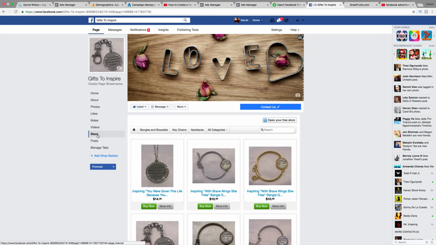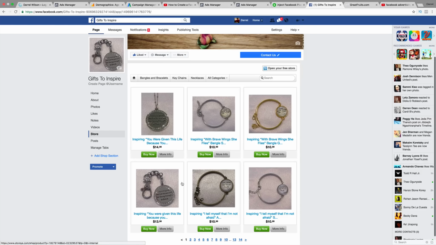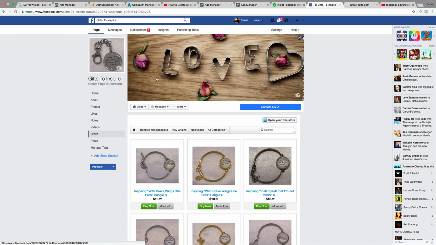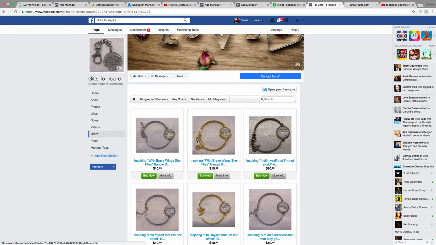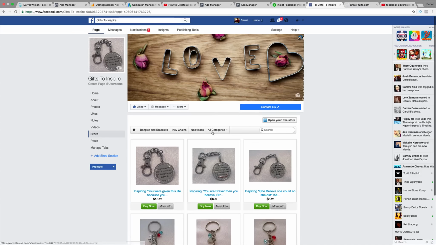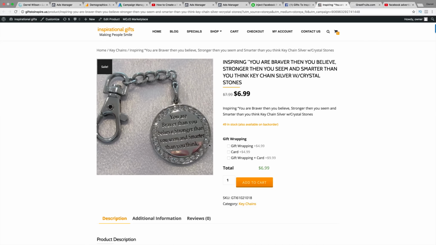So this is an extra feature that you guys can have. All of these products are basically available on his store, and if you have WordPress, it will integrate all of your products and all of your categories. You don't have to do anything. It's all automatic, so that's really cool. People can just click on buy now, and it'll take them to the website. So you guys can do this with WordPress.